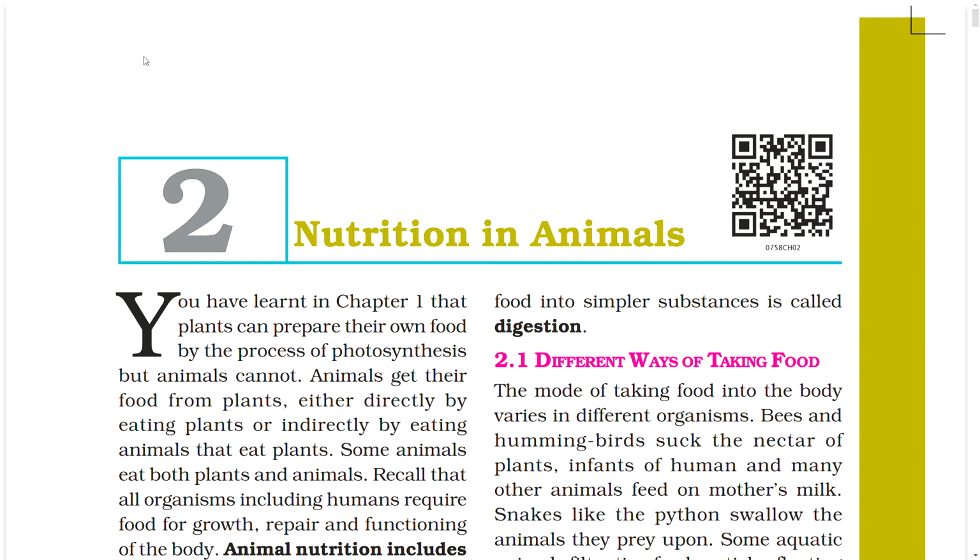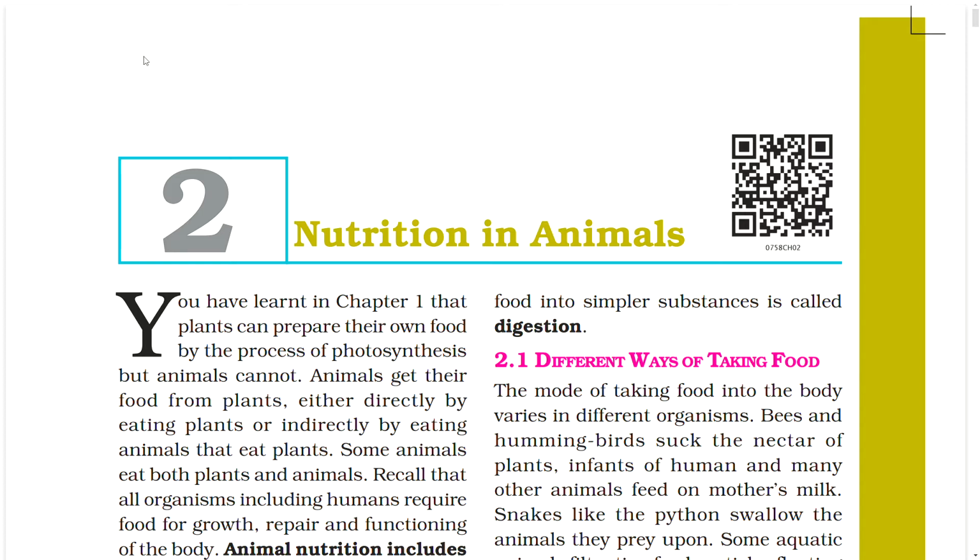Nutrition in animals. You have learnt in chapter 1 that plants can prepare their own food by the process of photosynthesis, but animals cannot. Animals get their food from plants, either directly by eating plants or indirectly by eating animals that eat plants. Some animals eat both plants and animals.